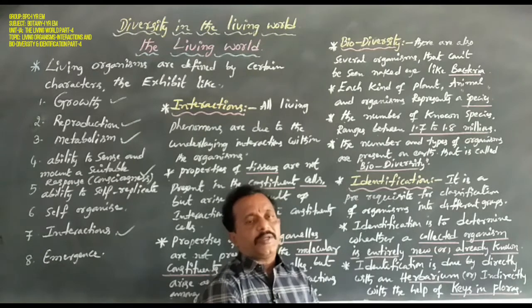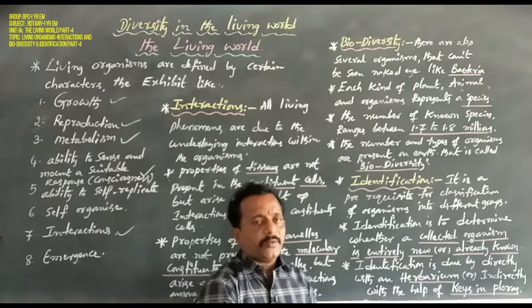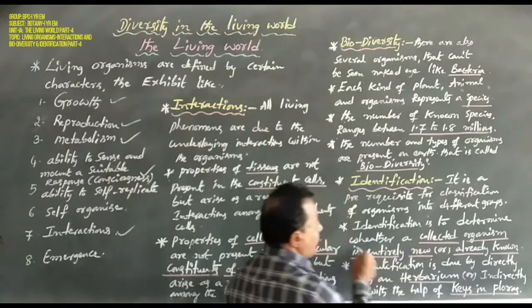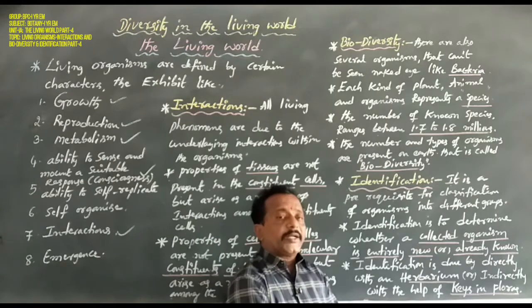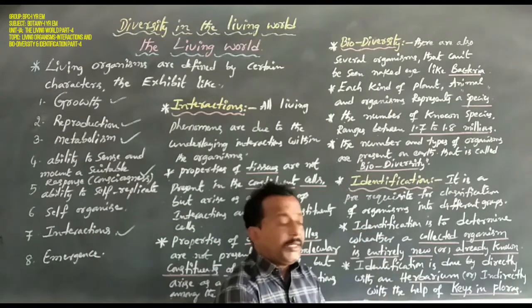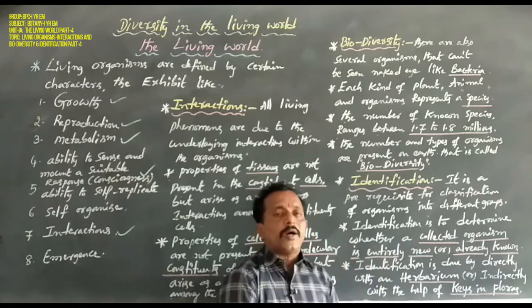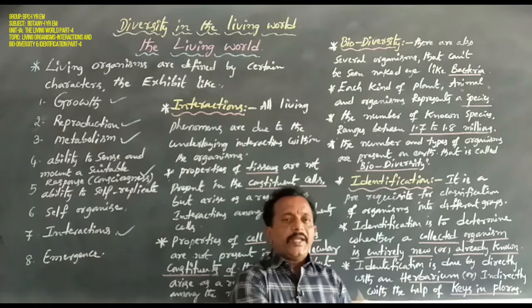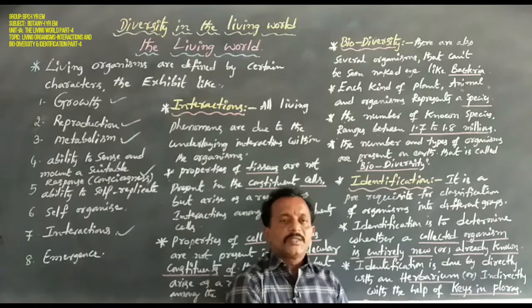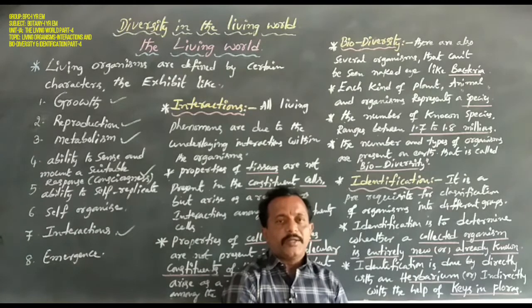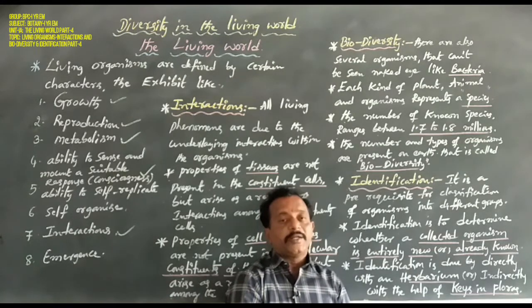This is very important here, identification. Okay now. Identification is to determine whether a collected plant organism, collected animal organism, or collected human being organism is entirely new or already known. So any organism that is collected, is it entirely new or already known? That is called identification.